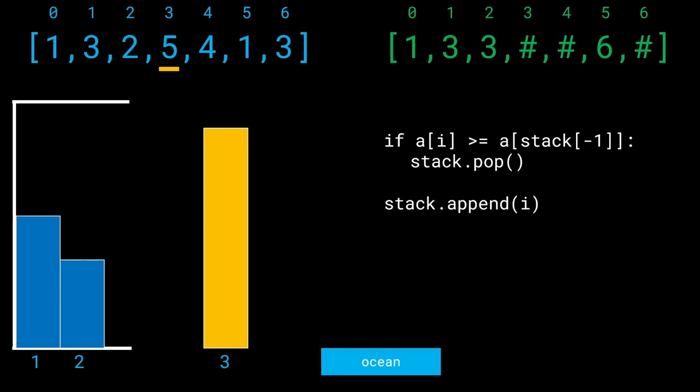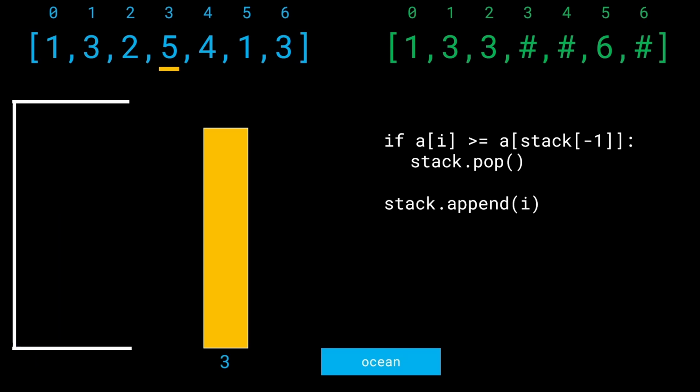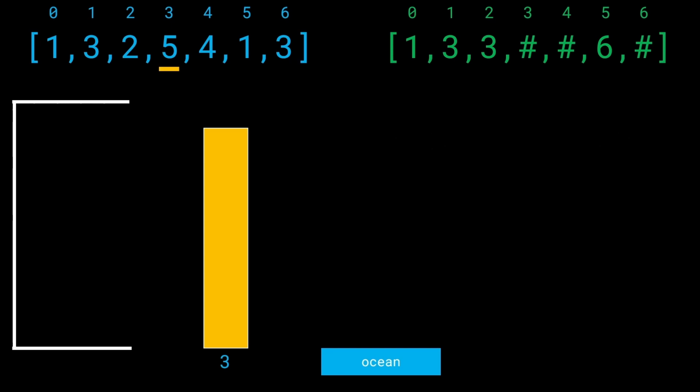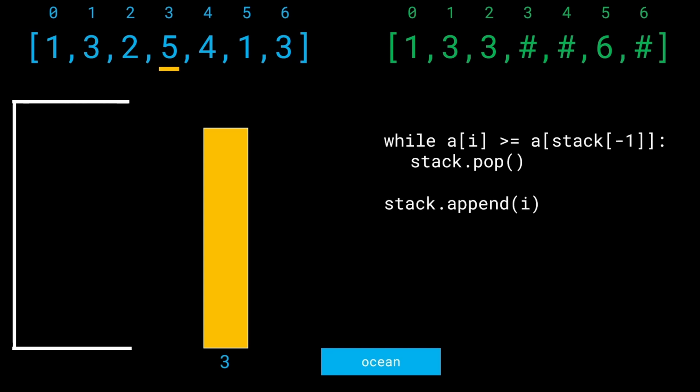Well, if we follow the if condition, we have: if the current element is greater than the stack top element, then we want to pop that element out. So building 3 will kick out the building at the index 2. But remember, it will also kick out the building at the index 1, right? Because it's still greater than that. So this is actually not an if condition that we are looking at. Makes sense? Because we remove both of these buildings at the index 1 and 2 respectively, we have to write it instead as a while loop.